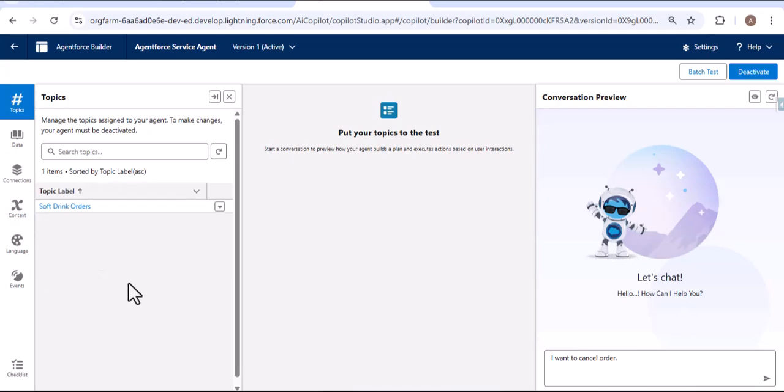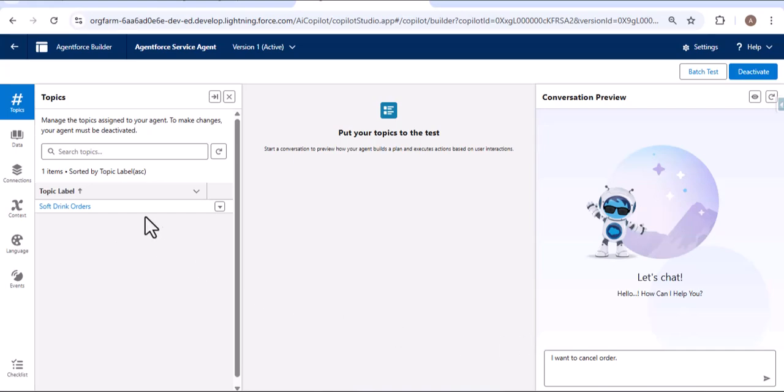Since I have only one topic, so this time for the Atlas reasoning engine there is only one topic. For example, I have a number of topics such as account management, customer management, or service management. Now whatever query we provide, according to that the Atlas reasoning engine first selects the topic. That means under which topic our query fits. So for example, here I have given the cancel order request. That means this request is for the soft drink orders.